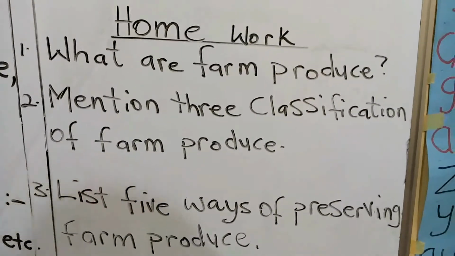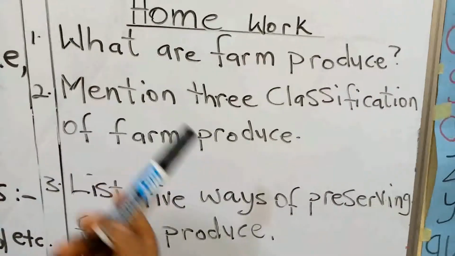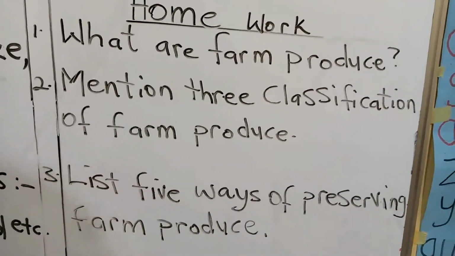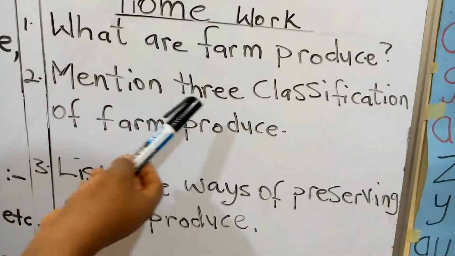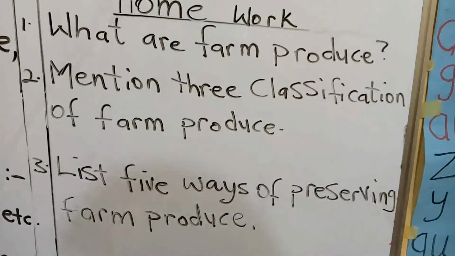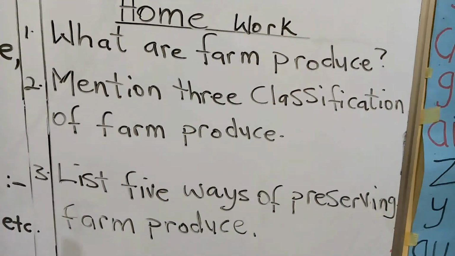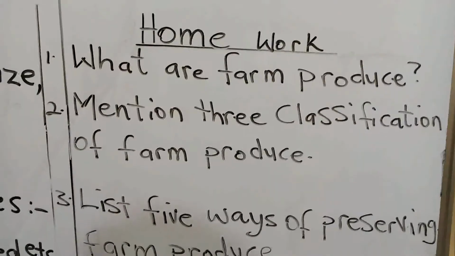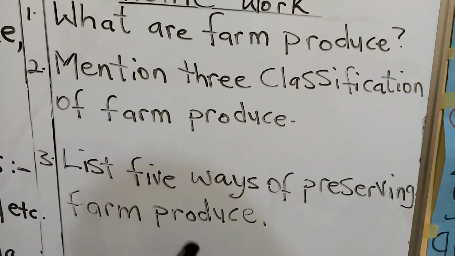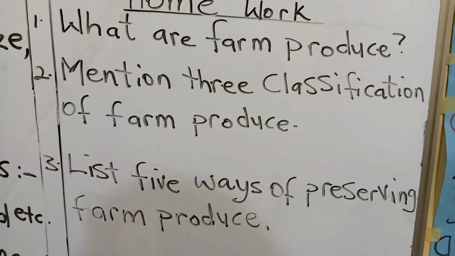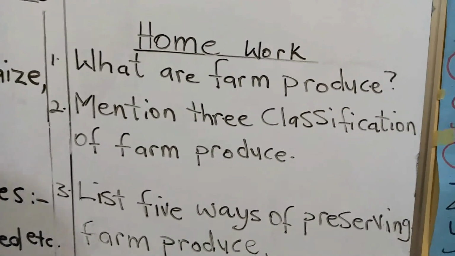Number one question we have, what are farm produce? We say that farm produce are products gotten from our farm after harvesting. Number two question, mention three classification of farm produce. I told you the method of the group where our farm produce are grouped into different types. Number three, list five ways of preserving farm produce. How do we preserve our farm produce? We have salting, drying, frying, freezing, boiling, and canning.